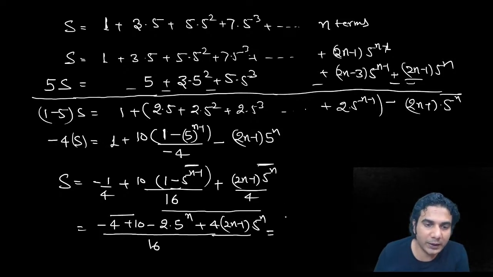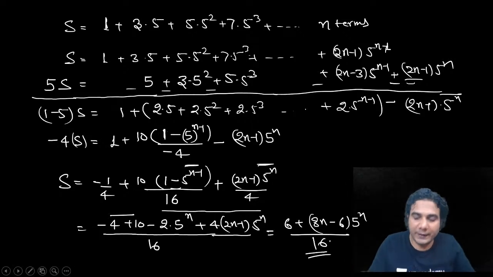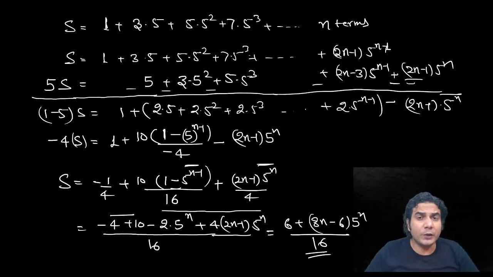So final answer is going to be 6 plus, if you take 8 and 5 raised to n common, 8n minus 4 minus 2, so minus 6, right, into 5 raised to n is whole divided by 16. This is the answer, okay. So this is a simplified form to find this one. So I hope you got it.